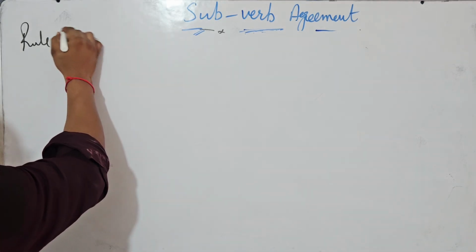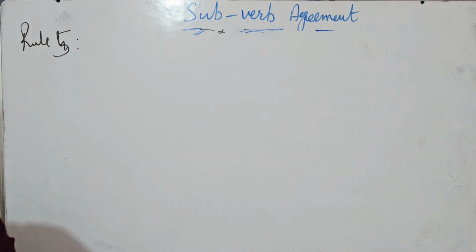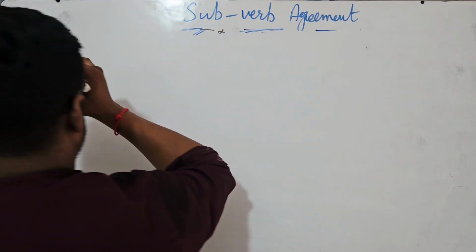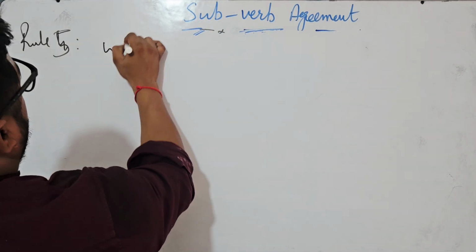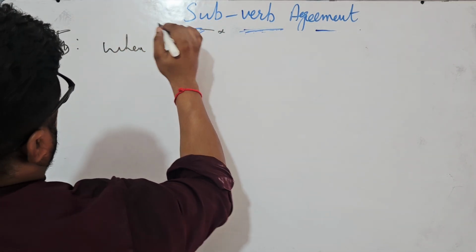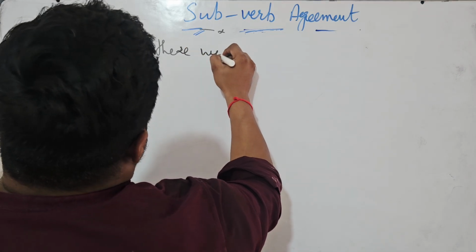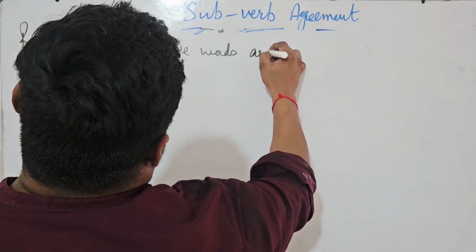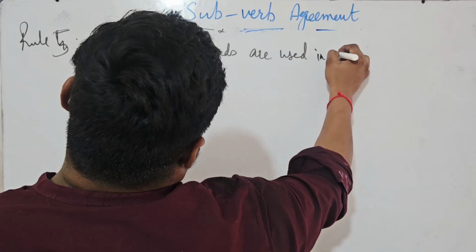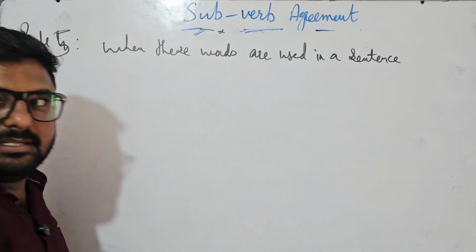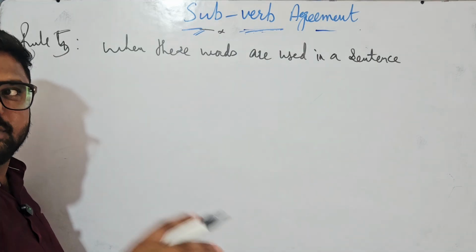Okay, rule number 5. What does rule number 5 say? Rule number 5 is, let me tell you. When these words are used in a sentence and combine something, that's going on well, no?